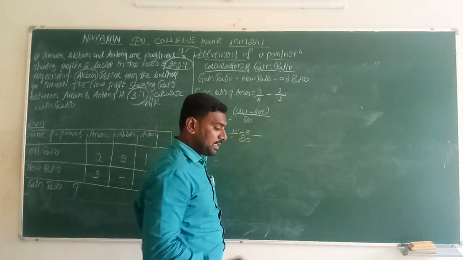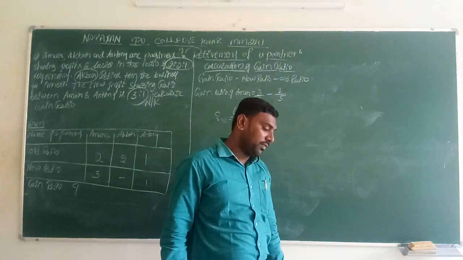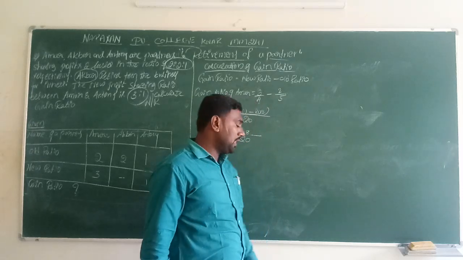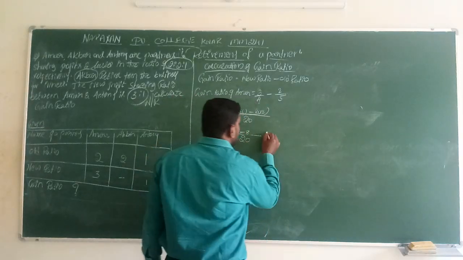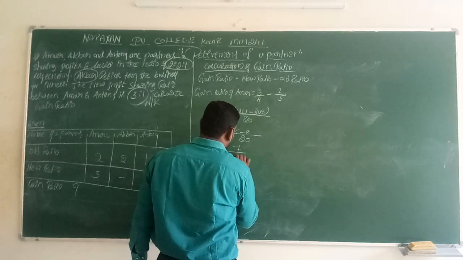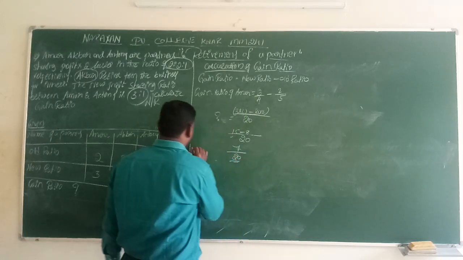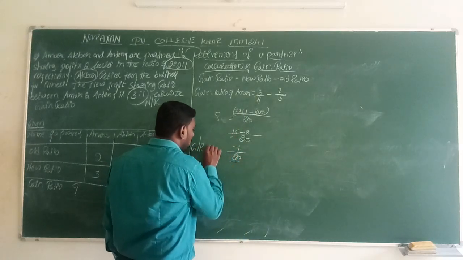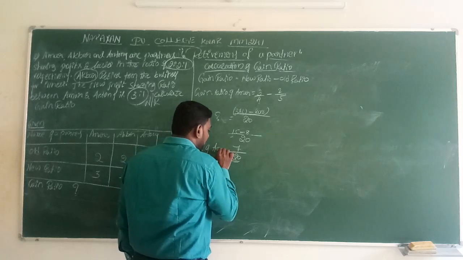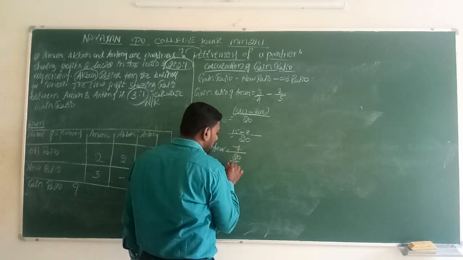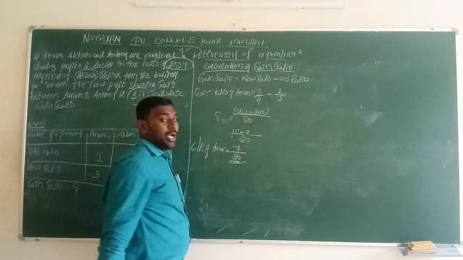So we make it 15 minus 8. Therefore, we get 7 divided by 20. This is considered as the gain ratio of Amar, equal to 7 divided by 20.